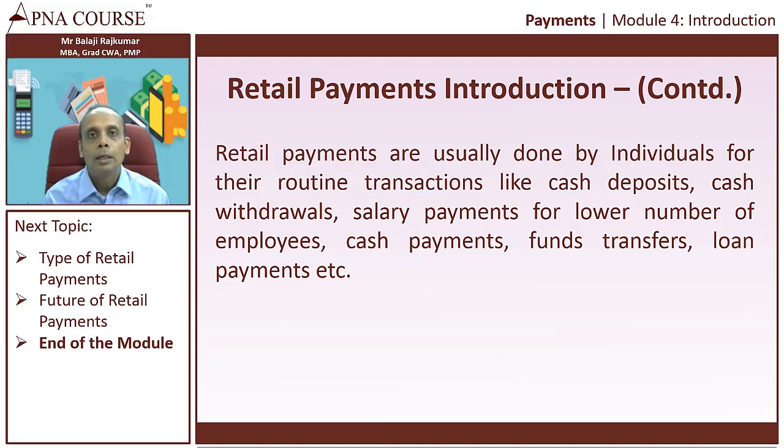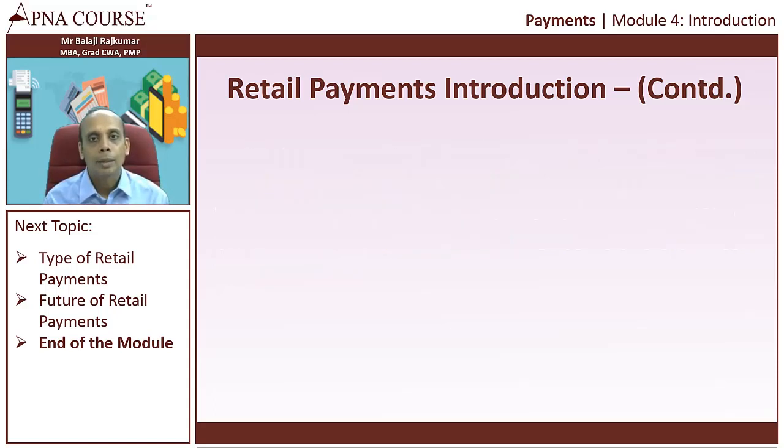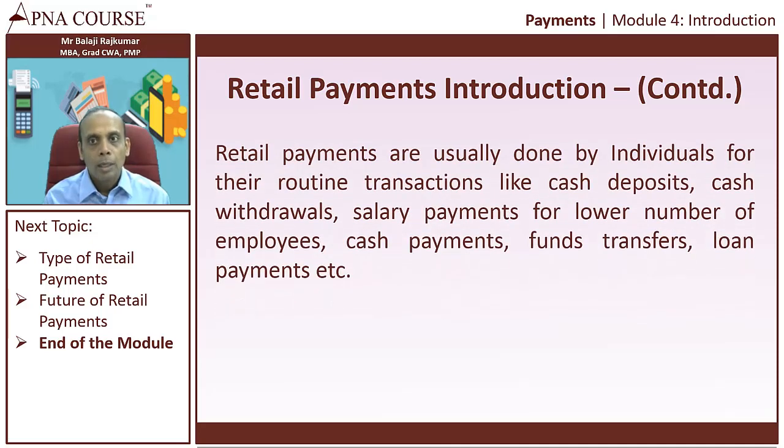They might also make cash payments to their vendors, which is another form of retail payment, and also funds transfers and even loan payments. You are taking a loan and you are supposed to pay it every month. That is also categorized as a retail payment. Retail payments are usually done by individuals for their routine transactions.